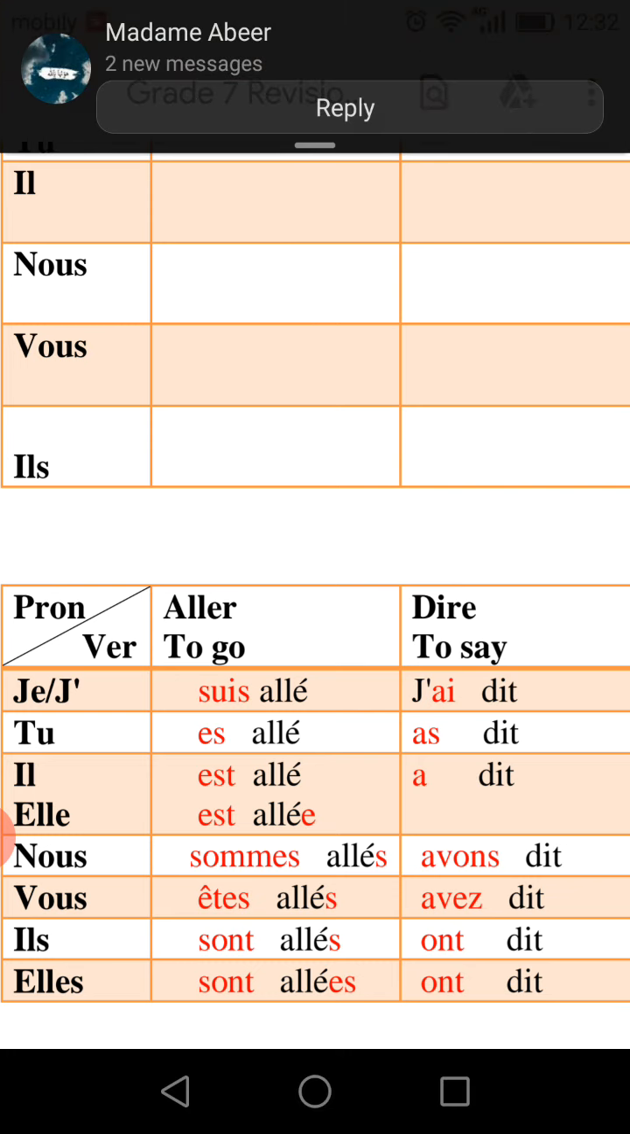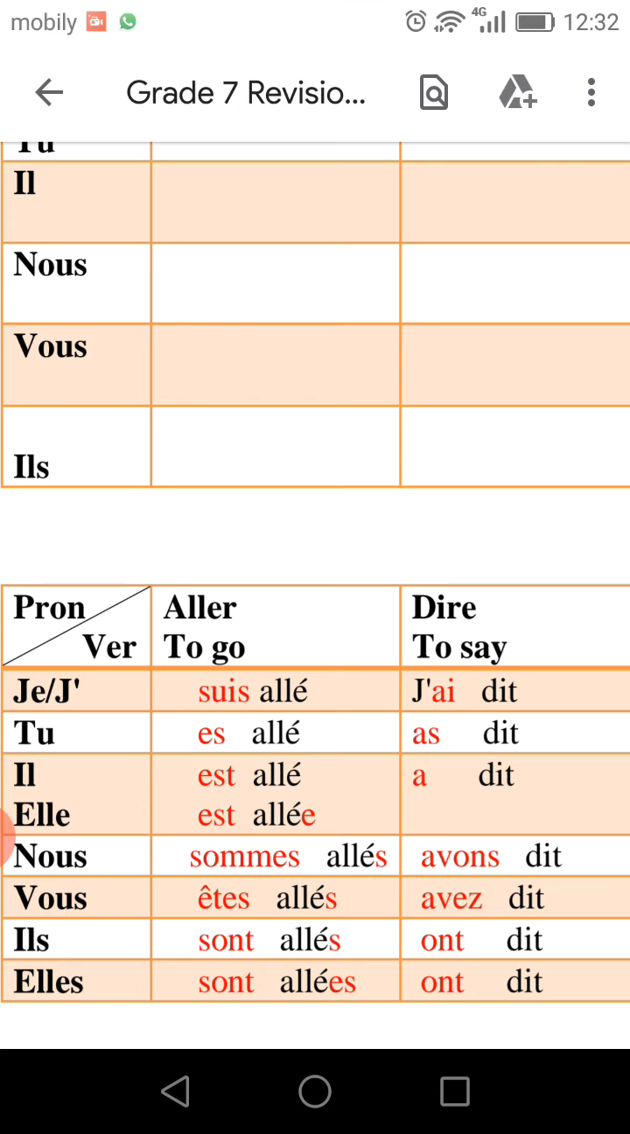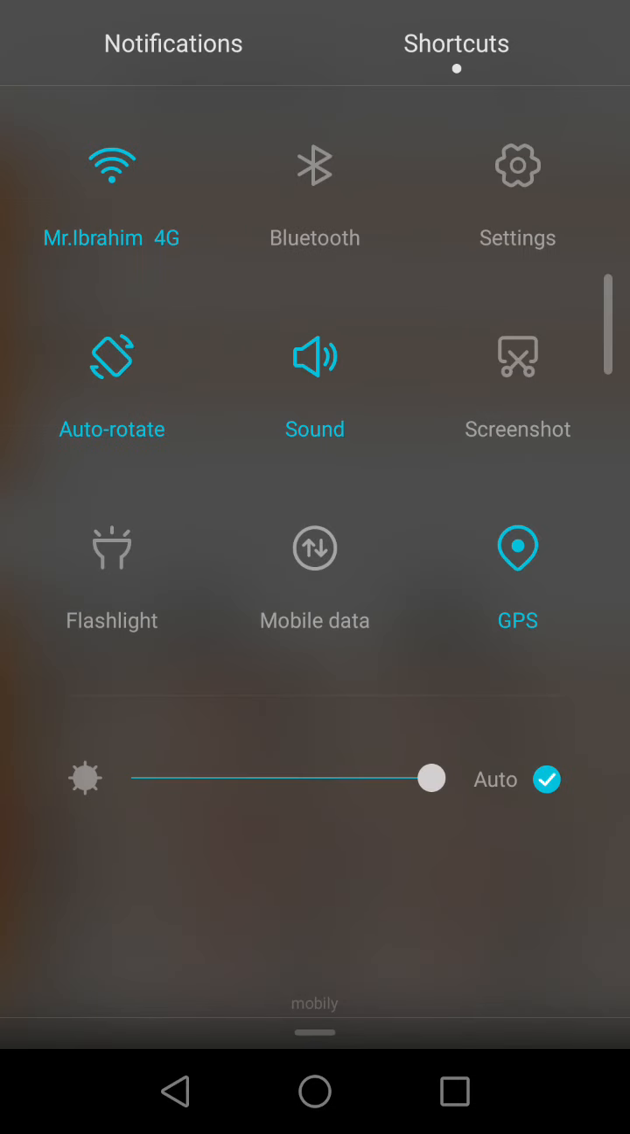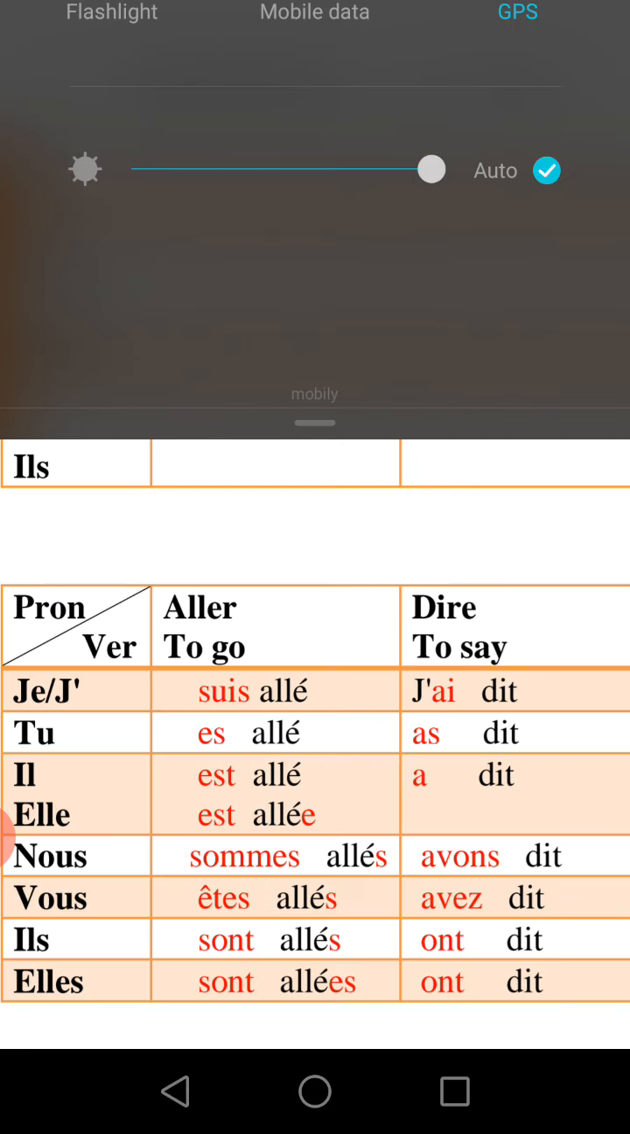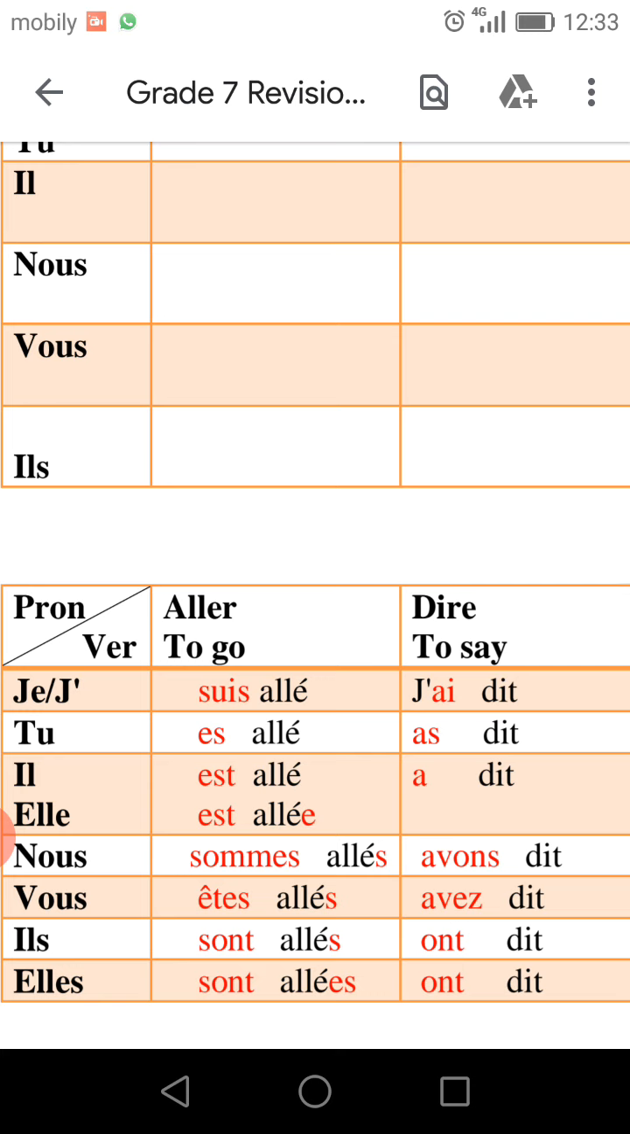Just attendez s'il te plaît. Désolé. Je suis très désolé. I'm so sorry.